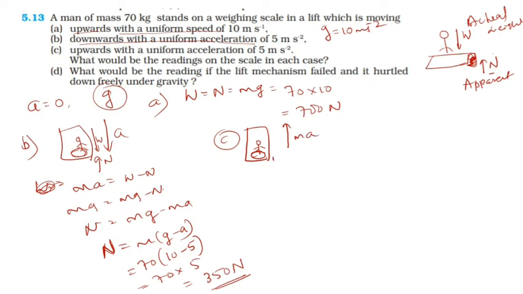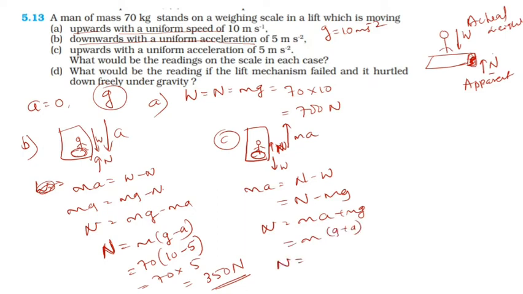The weight is W, and this is the normal reaction N. Now you can write ma is equal to upward force minus downward force, so this is N minus mg. If I take this to the other side, N is equal to m into a plus m into g. This will be m into (a plus g), or g plus a, right?